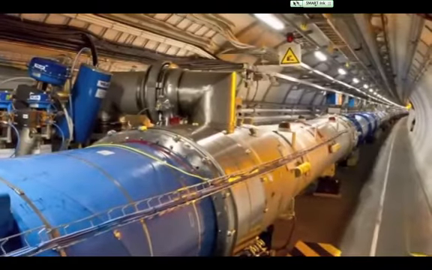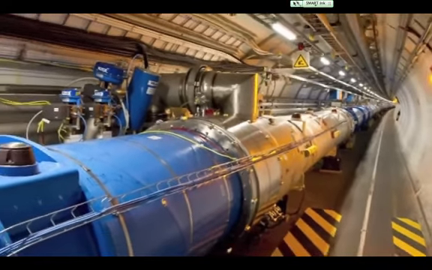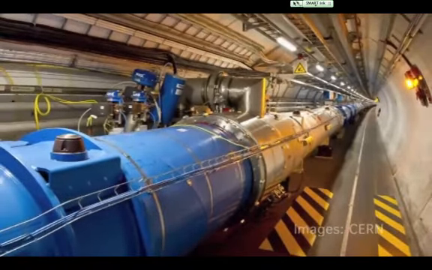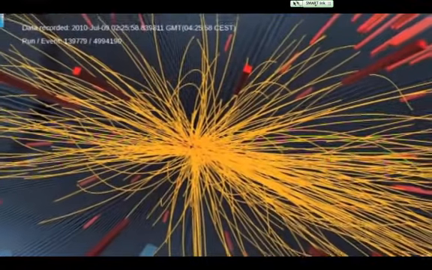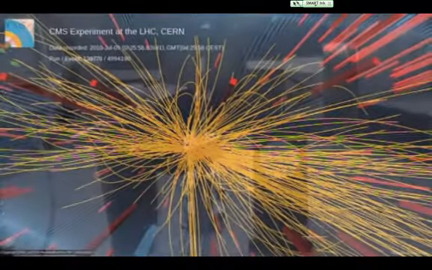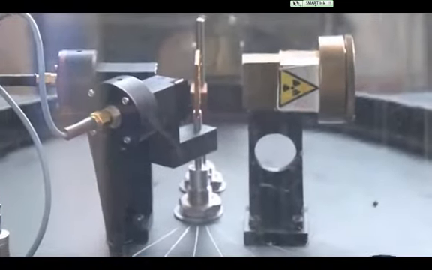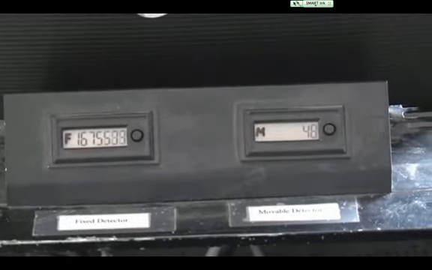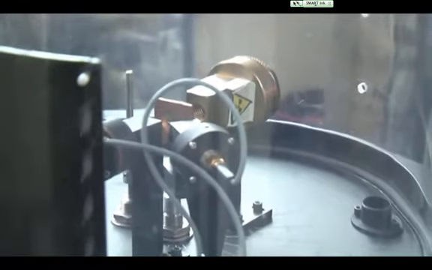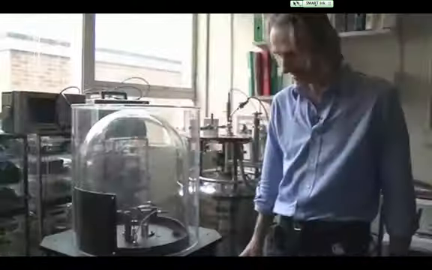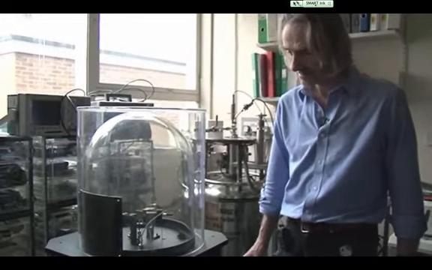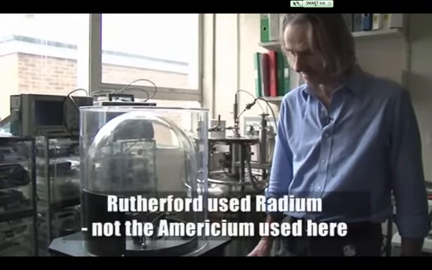And 100 years on, we now have the Large Hadron Collider, where we do the same thing. We fire a beam of particles at a target. In that case, the target is another beam coming the other way. We look for the particles being scattered out of that collision process and try to deduce what was going on in the collision from the behaviour of the scattered particles. And all that comes from Rutherford's original idea of firing a beam at a target. So in a century, we've come from an apparatus that would fit on a desk, that was at the cutting edge of physics, to the Large Hadron Collider, which is 27 kilometres in circumference.